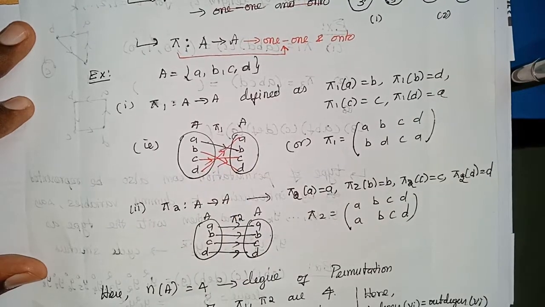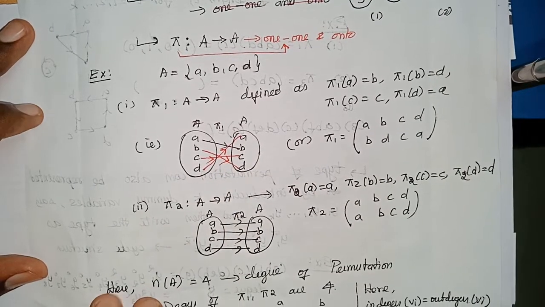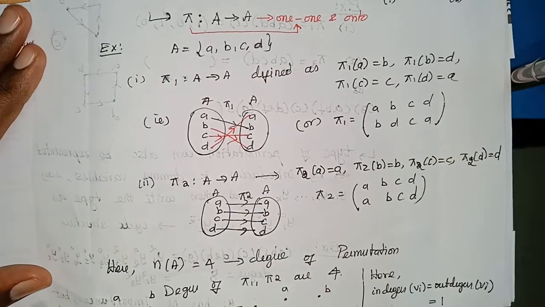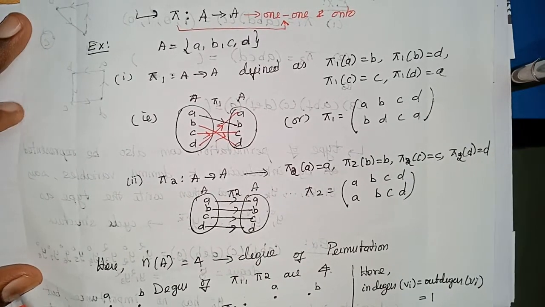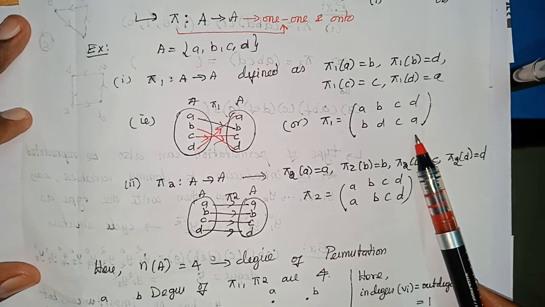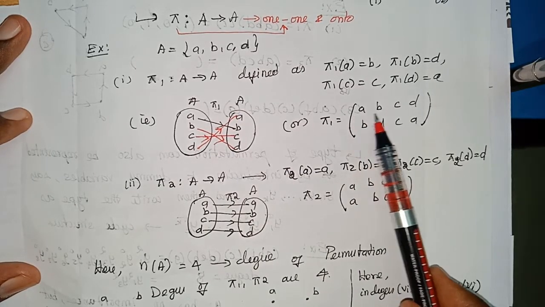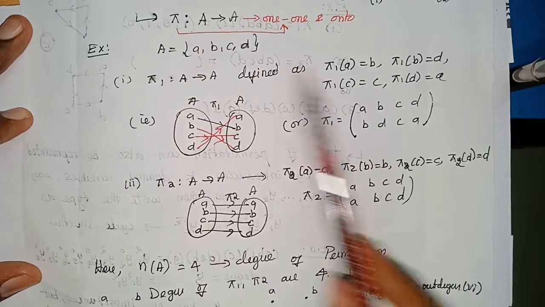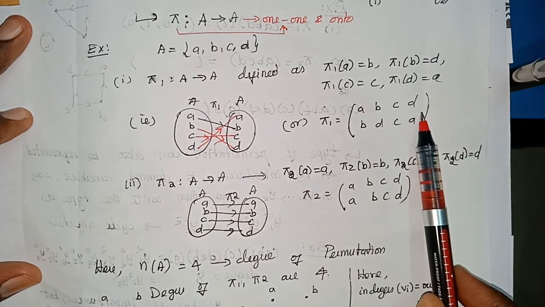Is it 1 to 1? Is it onto? Yes. So this function is 1 to 1 and onto, so this is a permutation. The permutation can also be expressed as follows: you write all the elements of set A, B, C, D without commas.